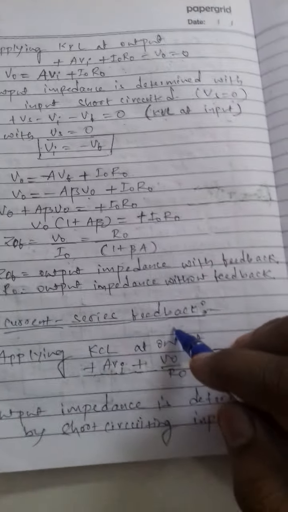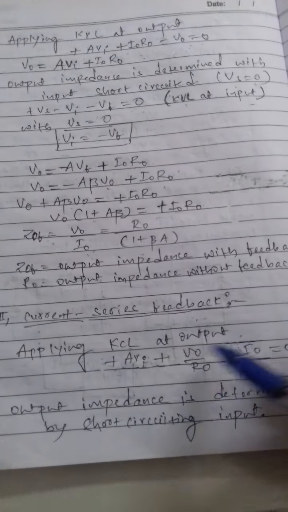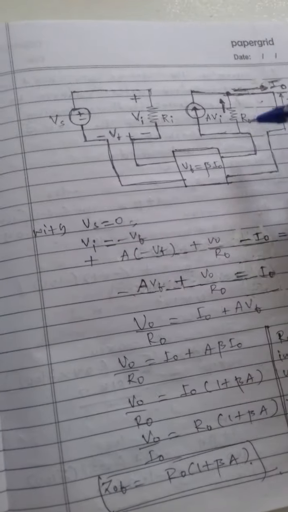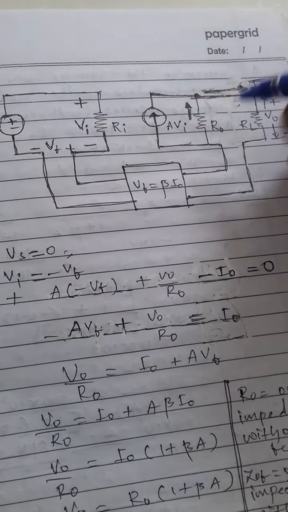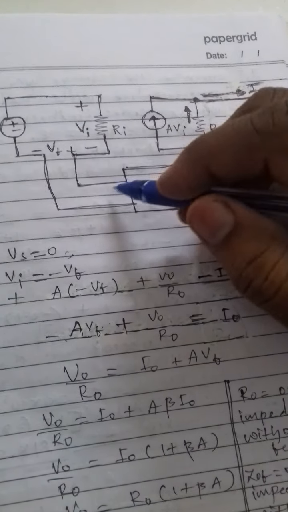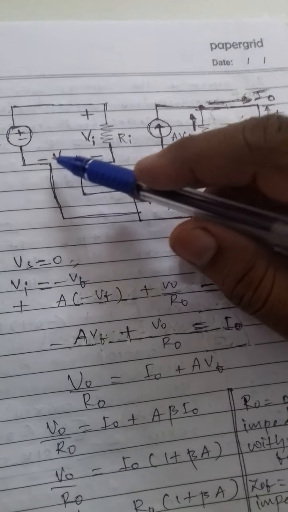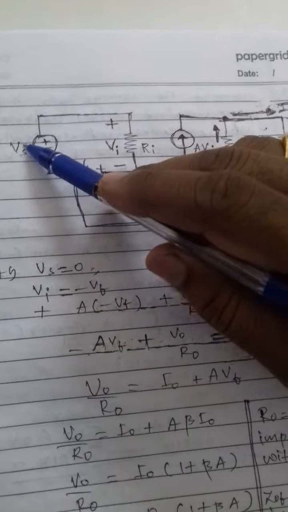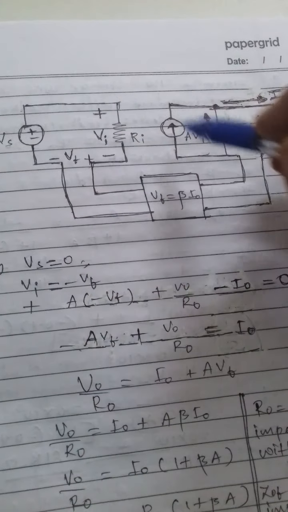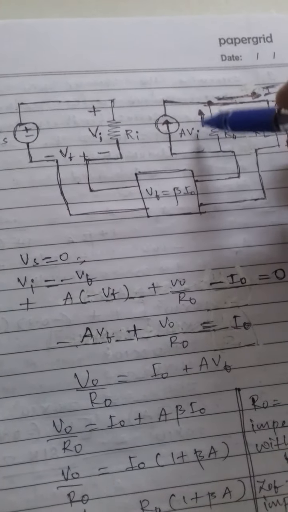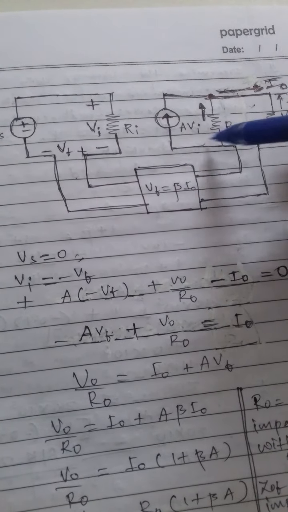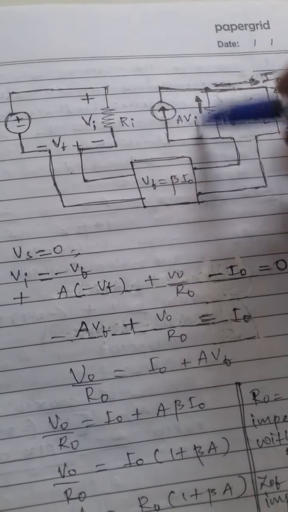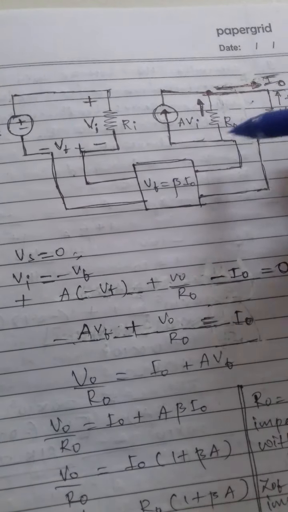Now current series feedback, applying KCL at the outputs. For the current series feedback, the output current is sampled, or some portion of the output current is taken, and it is fed back in series with the inputs, so that here we have the supply voltage, input voltage and the feedback voltage. Here it is a current source and a resistance in parallel with the current source, so that it becomes the Norton's equivalent circuit at the outputs.